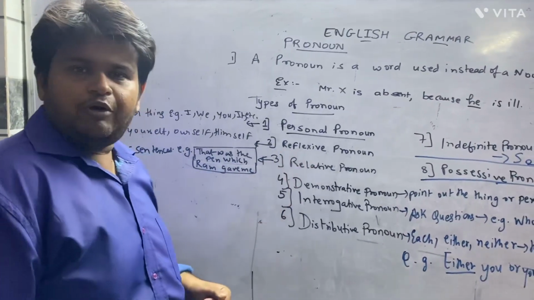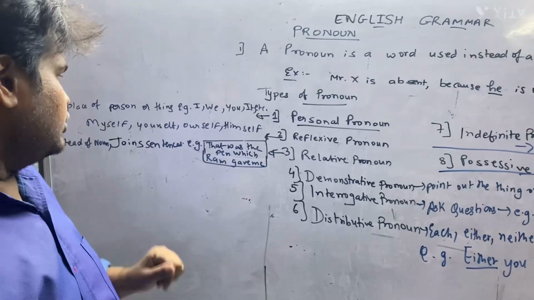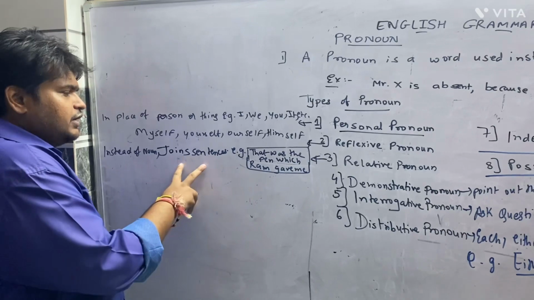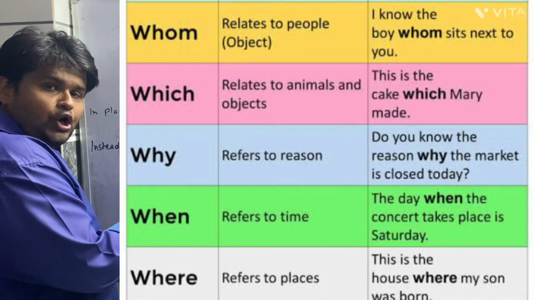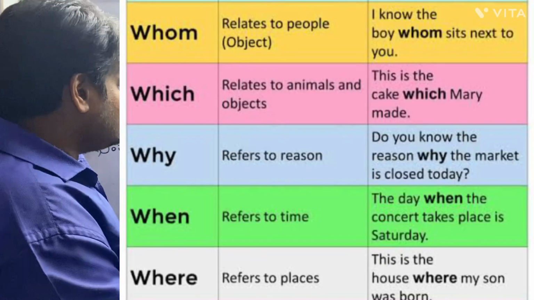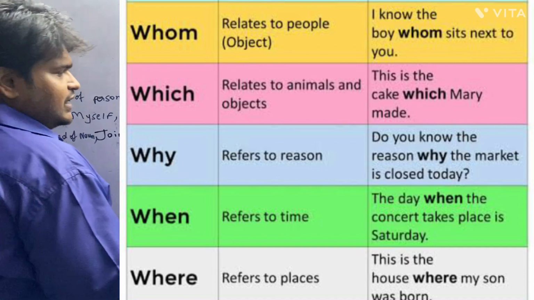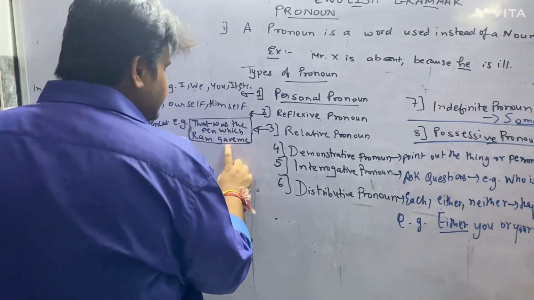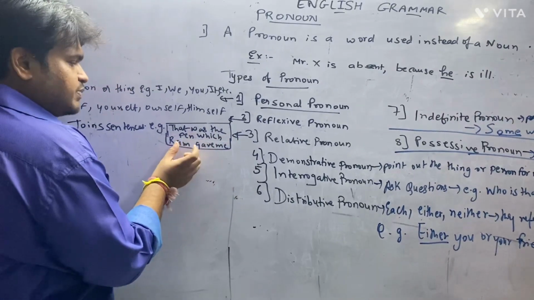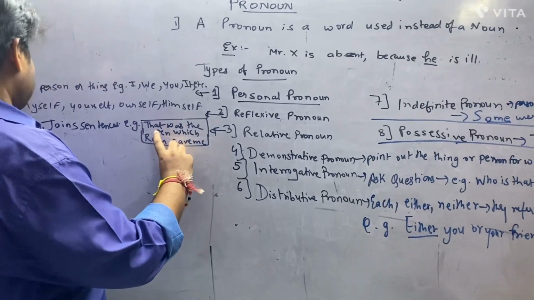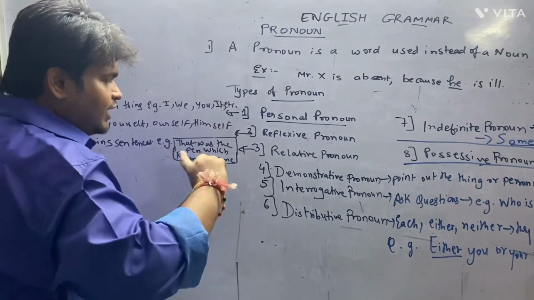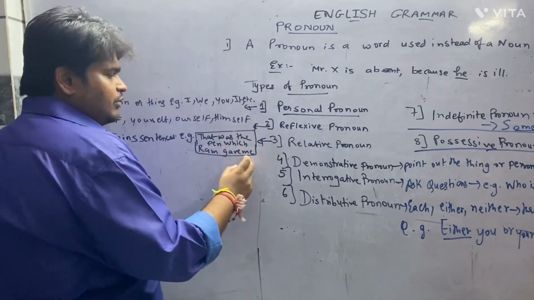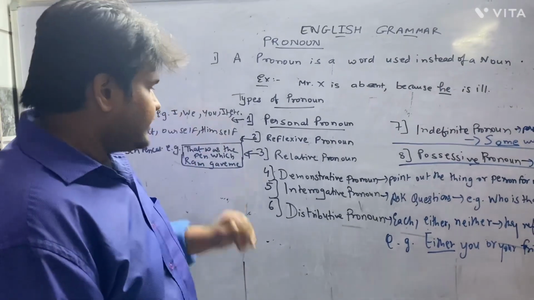Now the third type of pronoun is relative pronoun. In relative pronoun, instead of a noun again we will use it, and this particular pronoun will join sentences. That means two sentences would be joined. Okay, let us see an example of this. That was the pen which Ram gave me. So this particular word, which, is joining the two sentences. That was the pen. So we are not using that pen again. That was the pen which Ram gave me. So this is about the relative pronoun.